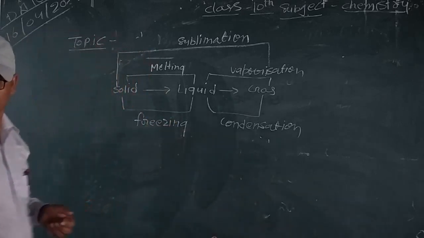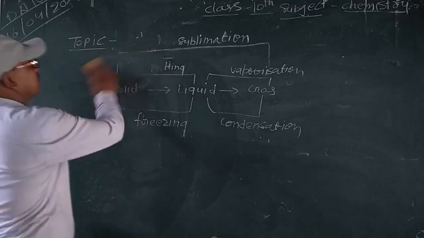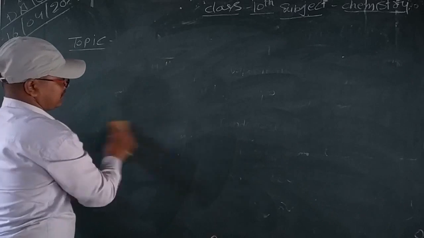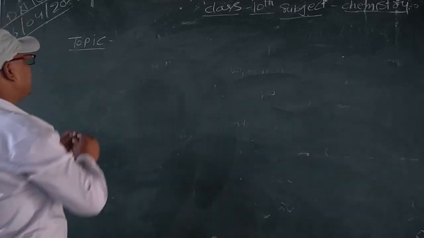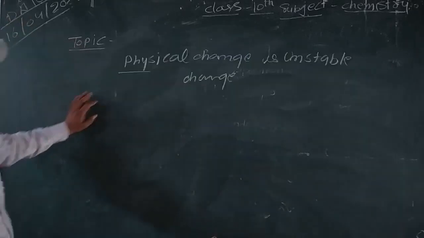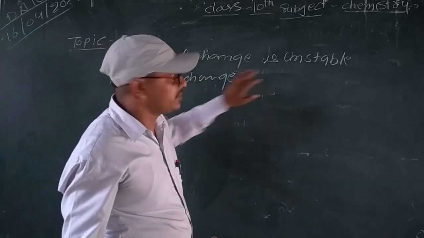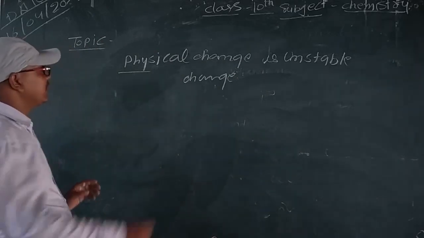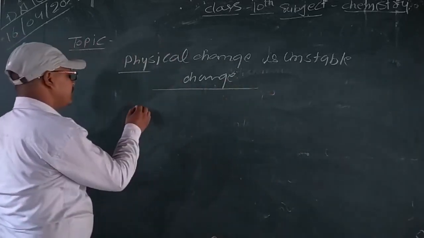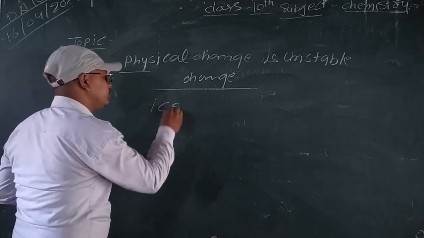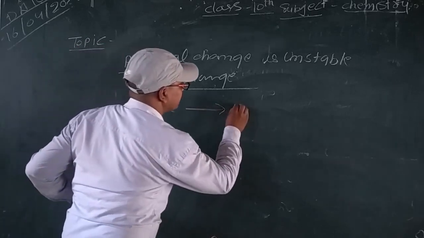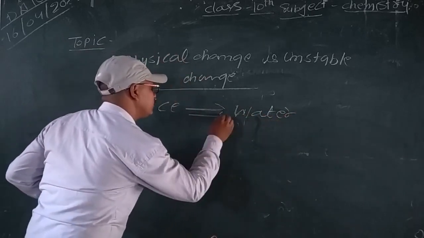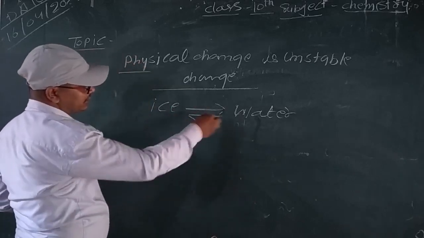And I will tell you about the chemical change. Physical change is an unstable change. For example, ice converts into liquid or water, and water also converts back into ice. So it is an unstable change.